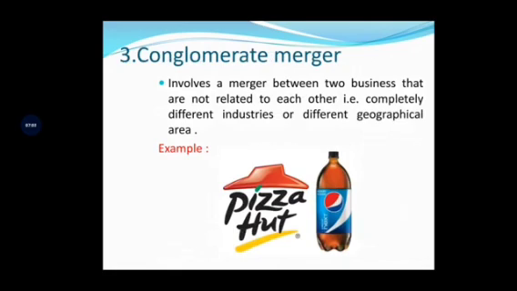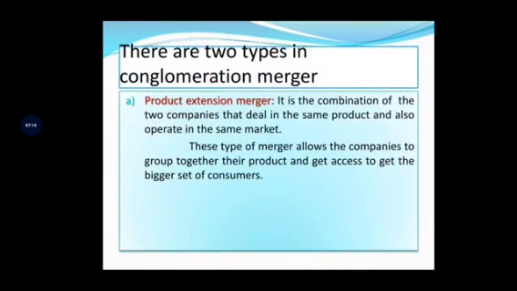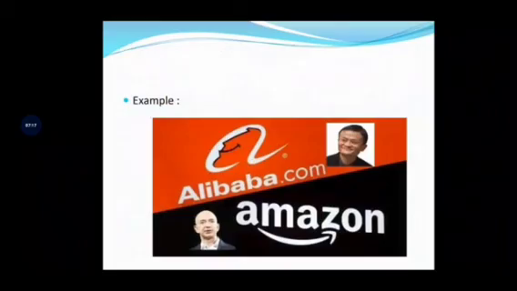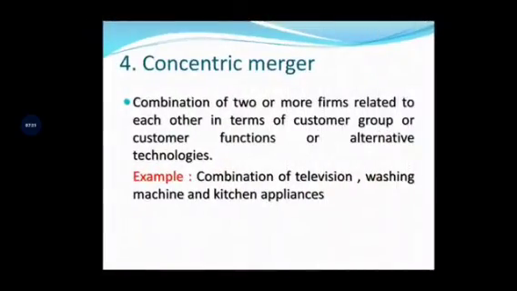And conglomerate merger, where the companies are not related to each other. The conglomerate merger can be classified into two types, that is product extension merger and market extension merger. And the last one, concentric merger. Based on the customer functionality, the companies merge together. So these are the various forms of mergers or amalgamation.